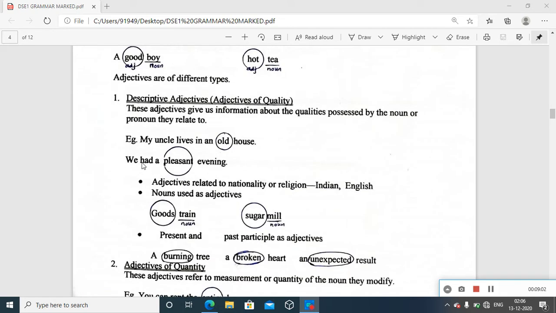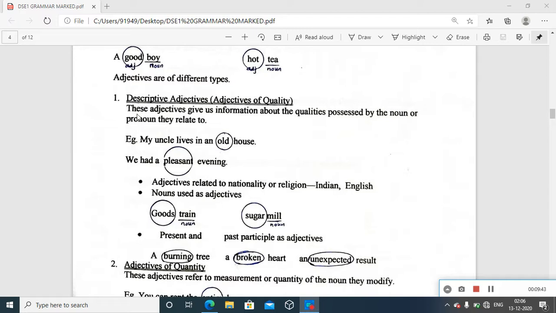Next, another example for the same kind, descriptive adjective. You see here, we had a pleasant evening. At this stage, we should be able to identify the nouns in the sentence. If you have the task of identifying the adjective in a sentence, the first task is finding out the noun. Only then can you identify the adjective and understand its kind of functioning.